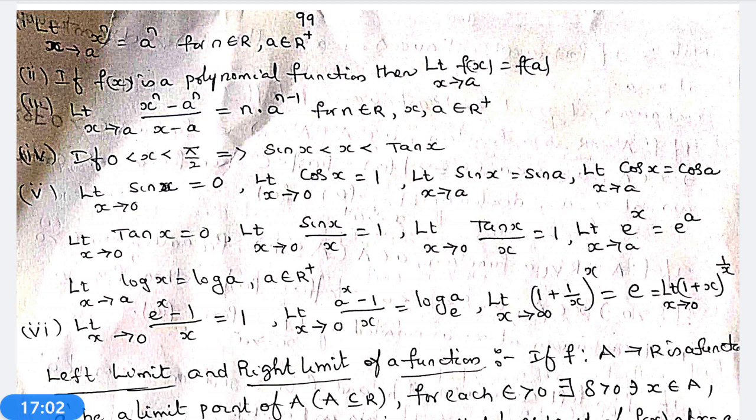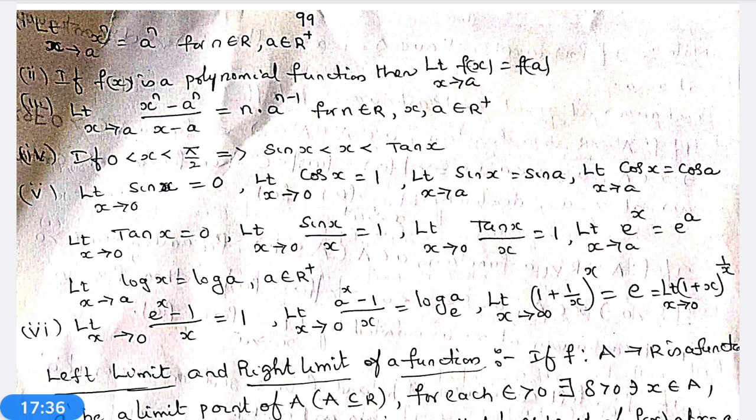Now, if f(x) is a polynomial function, then also limit x tends to a, f(x) is equal to f(a). Limit x tends to a, x power n minus a power n by x minus a is equal to n into a power n minus 1, for n belongs to capital N, small a belongs to R plus, x also belongs to R plus.